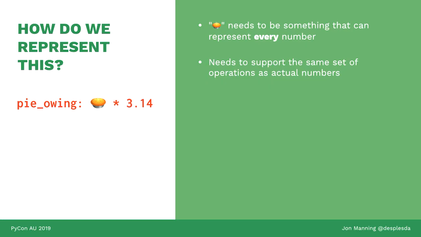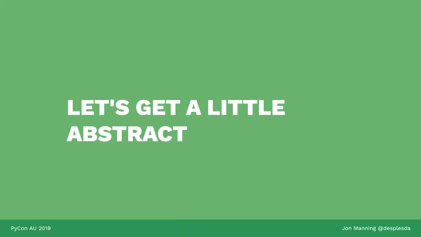But now how do we represent this in code? How do we write a program that can reason about these symbolic values? Because the object pi needs to represent not just a placeholder for a value, but also a placeholder for a value that can be operated on like actual concrete numbers. It has to have the same operations as any other number: plus, multiply, all the things that a number can do. This placeholder has to be able to do as well. So we now have this problem. How do we think and reason about these placeholders in a way that's useful?